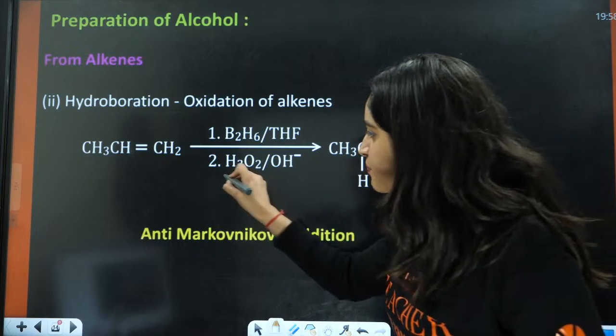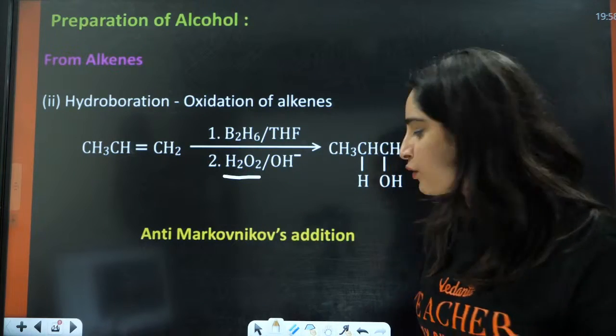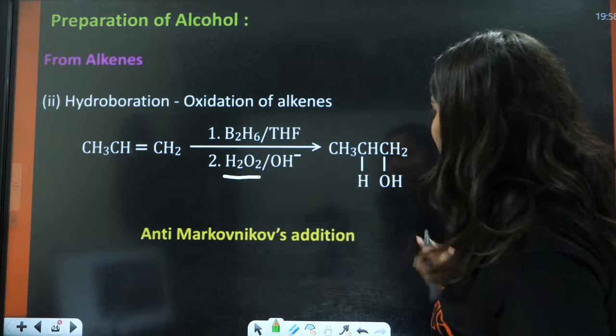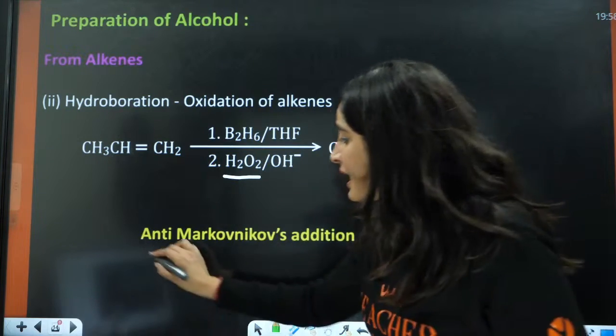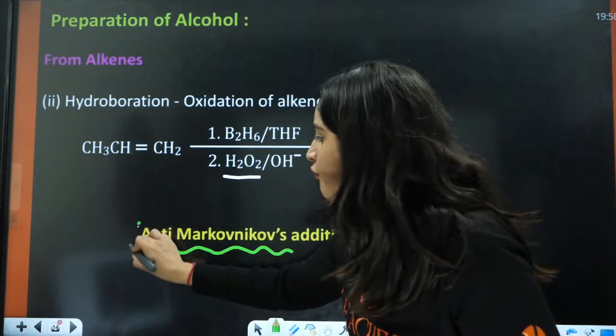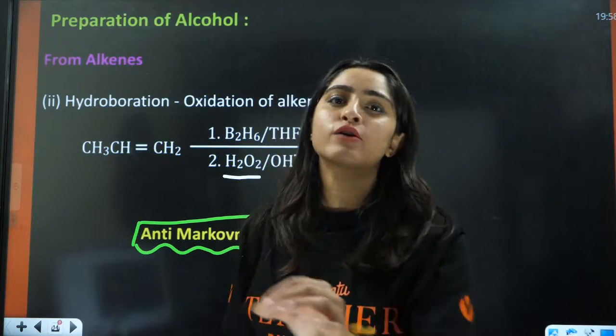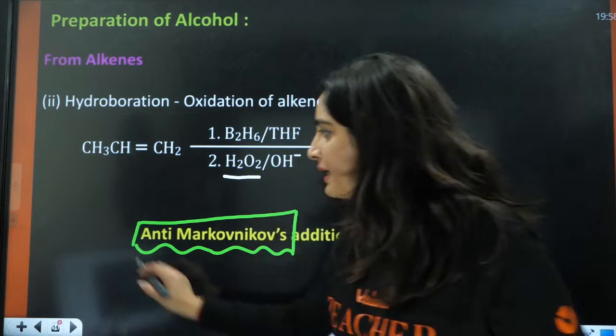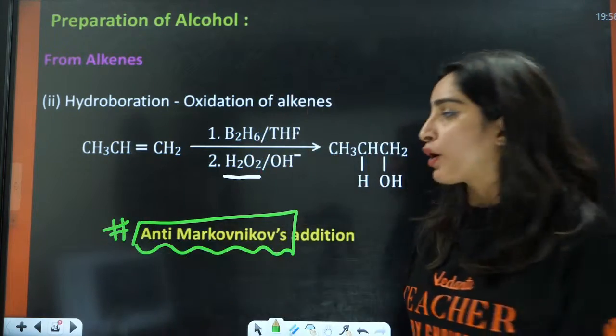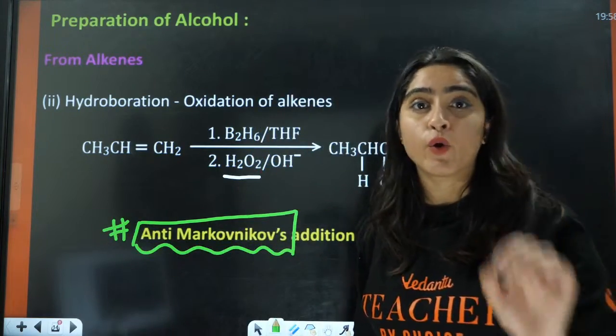Okay, this is peroxide. By peroxide, you can get an idea that here we will follow anti-Markovnikov addition. That is the main key point here. The anti-Markovnikov addition we are going to follow here.